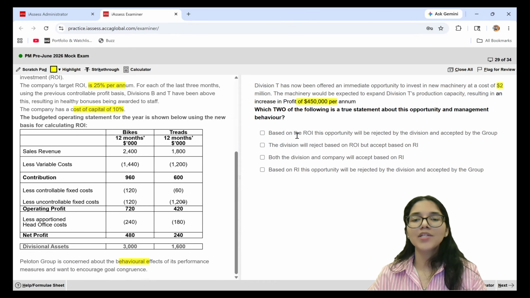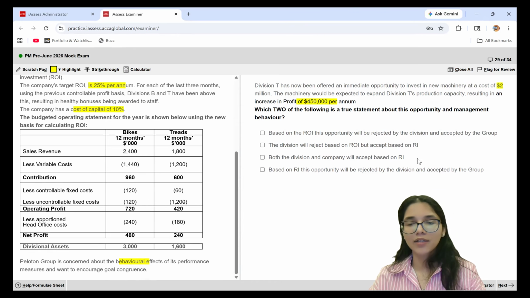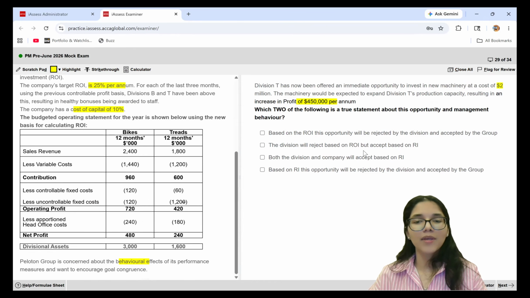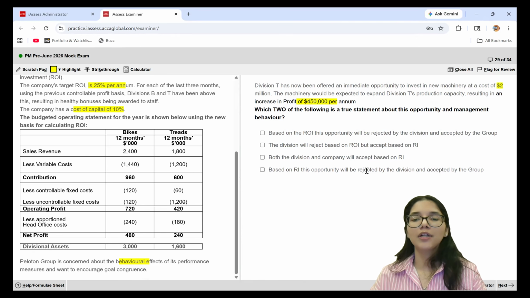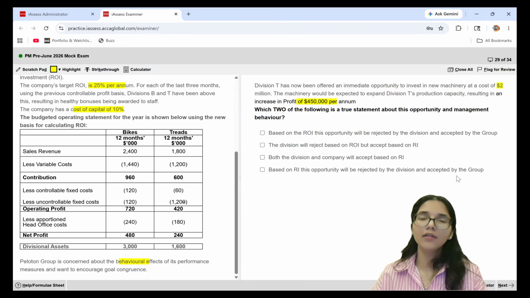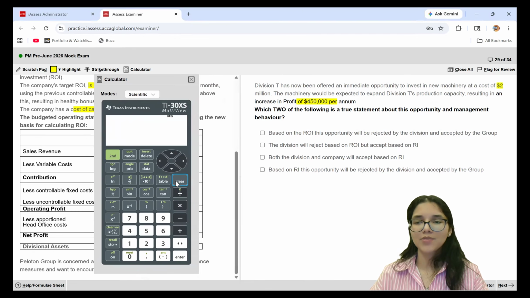So we have to select based on ROI, will this be accepted or rejected? The division will reject on the basis of RI or ROI. We have to decide about that. Both division and company will accept on the basis of RI. Based on RI, opportunity will be rejected by the group and accepted by the division. So basically, I just have to check for RI and ROI, who is going to accept and who is going to reject. So for this, I will need to do my calculations of both of the things. Firstly, for my ROI calculations, I know that this new investment is going to increase my profits by $450,000.